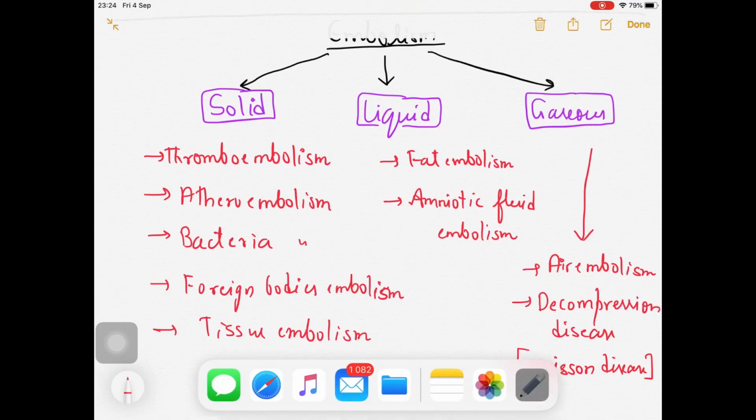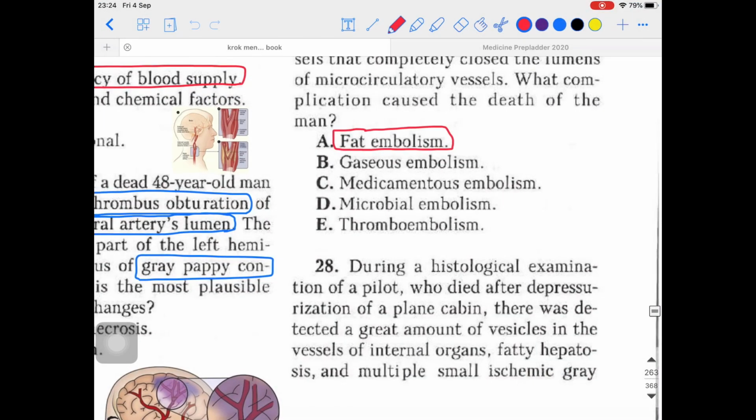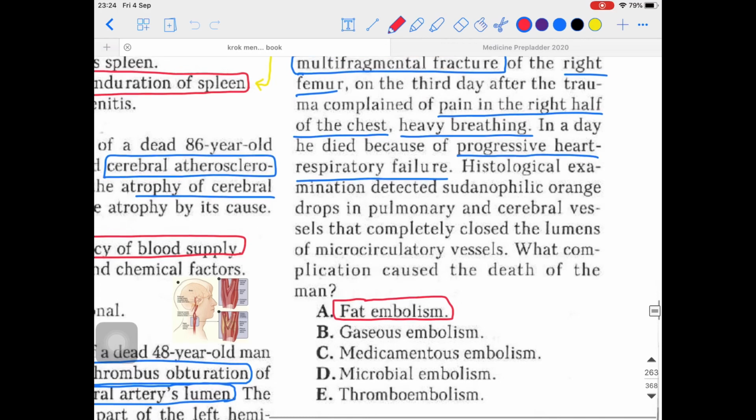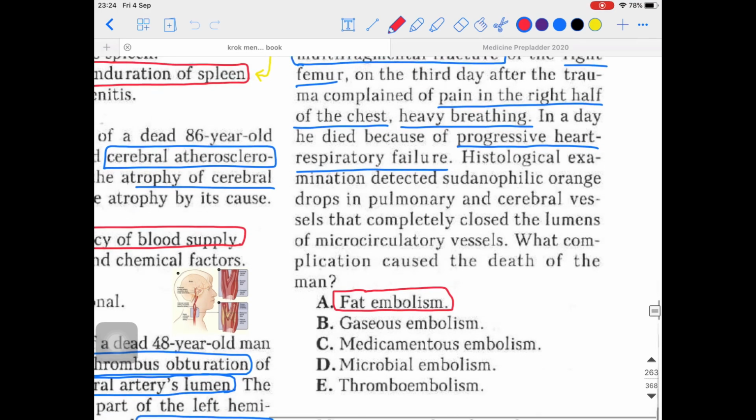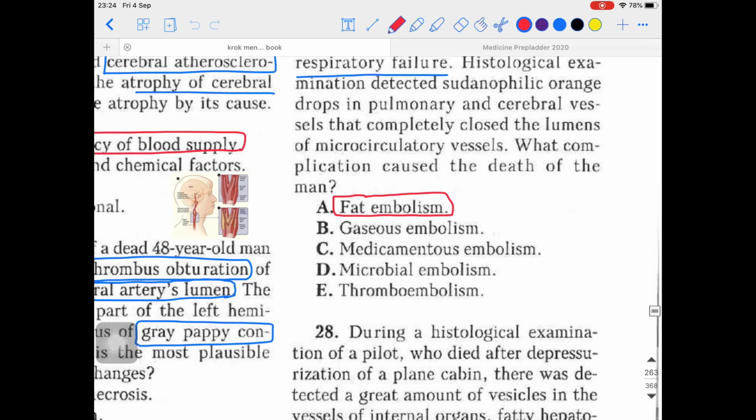Now moving back to our question, they were saying there was a fracture and then a dyspnea situation happened. So once again, very briefly, I would like to describe what actually happened. There was a fracture. Then there was dyspnea in the patient due to that embolus.